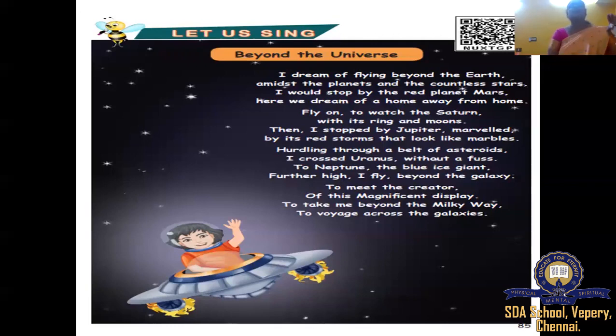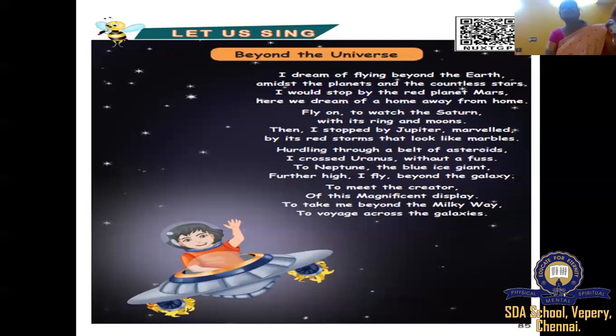I crossed Uranus. The poet says, I jumped the belt of asteroids. Then what did I do? The poet says he crossed the Uranus. Okay, jumped, and crossed the Uranus without a fuss. Fuss means without any trouble or without a difficulty.